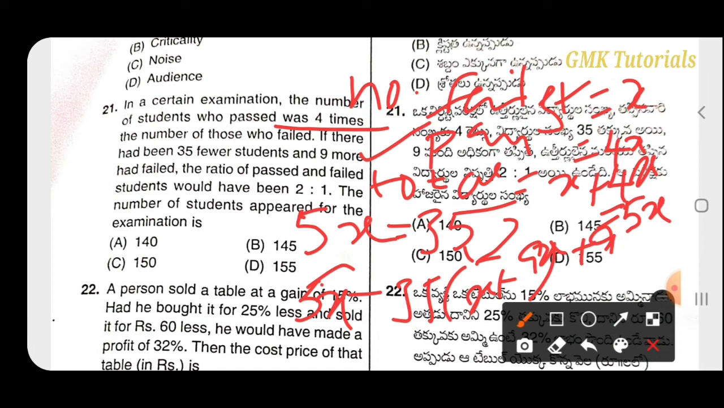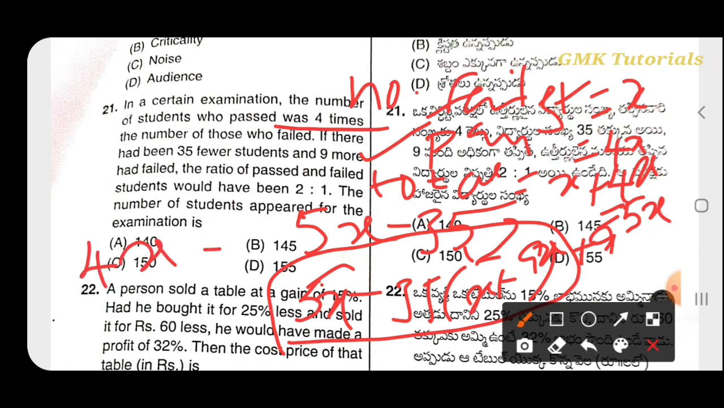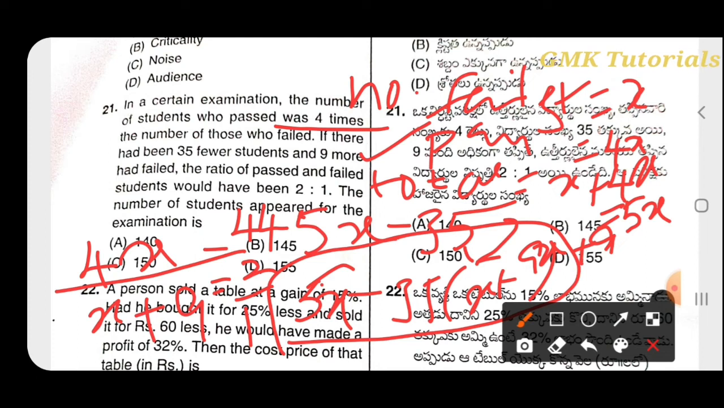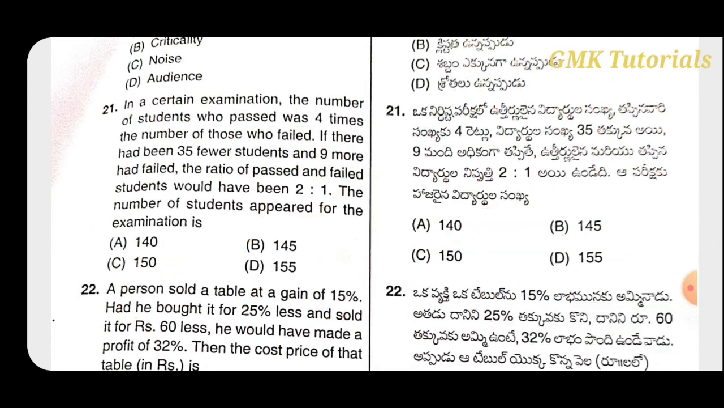So here we express the total number of students, so we get 5x minus 35 equals x plus 9. 5x minus x means 4x, and 35 minus 9 is 44 by x plus 9, and this ratio they gave 2 by 9. After calculation of this, we get the result 155. So the correct option is 155.